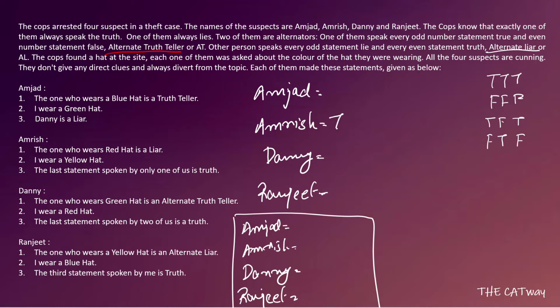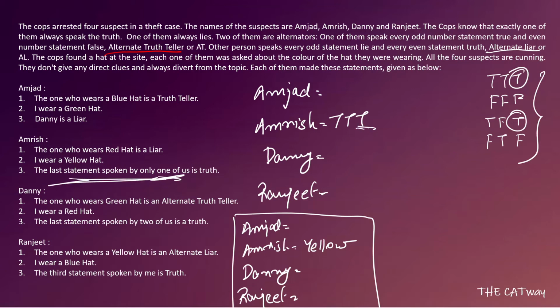Come to Amrish. If Amrish is the truth teller, the one who wears red hat is a liar. We do not know who the liar is, so we'll keep this statement aside for some time. He says, I wear a yellow hat. As he is the truth teller, assign him the yellow hat. Then he says that the last statement is spoken true by only one of us. But from here we know that two of them are speaking the last statement true. So this statement is false, and we have assumed that he's saying the truth. So this cannot be the case, and Amrish can never be the truth teller.